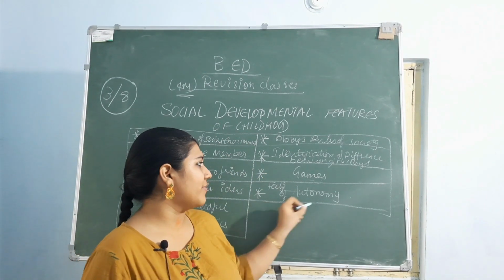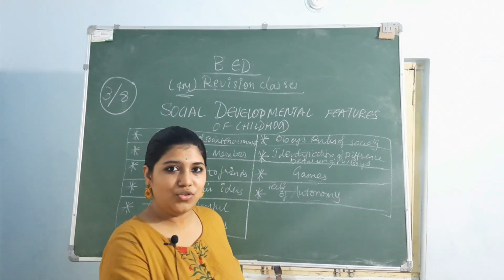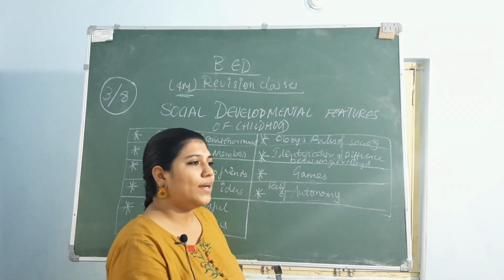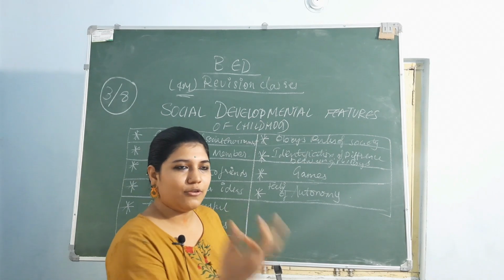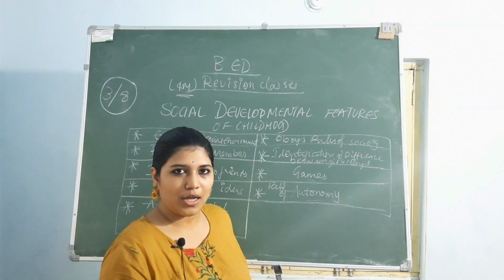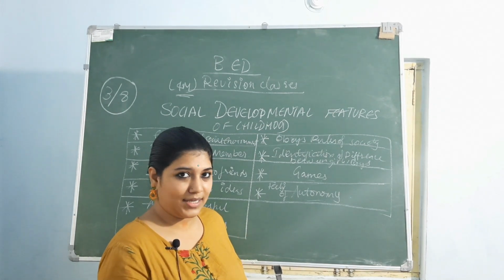And the feeling of autonomy. First, their parents will take them into society: you go and interact with others, you go and play with others, you go and talk to your relatives, talk to your friends. They'll show them the different places around their house. So first, parents are taking them.